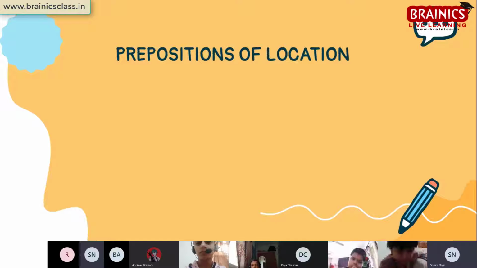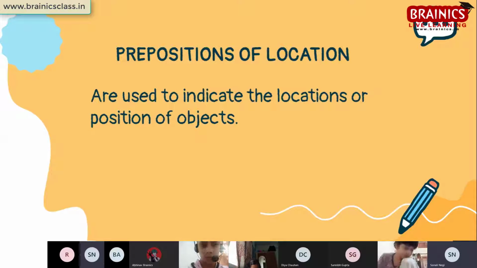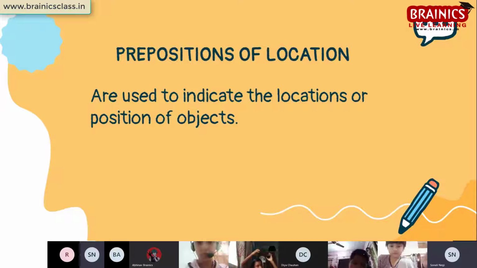Okay. Let's start prepositions of location. Prepositions of location are used to indicate the locations or positions of objects, whether it is on the table, under the table, or beside the table. These are all locations or positions of the objects that we have placed.